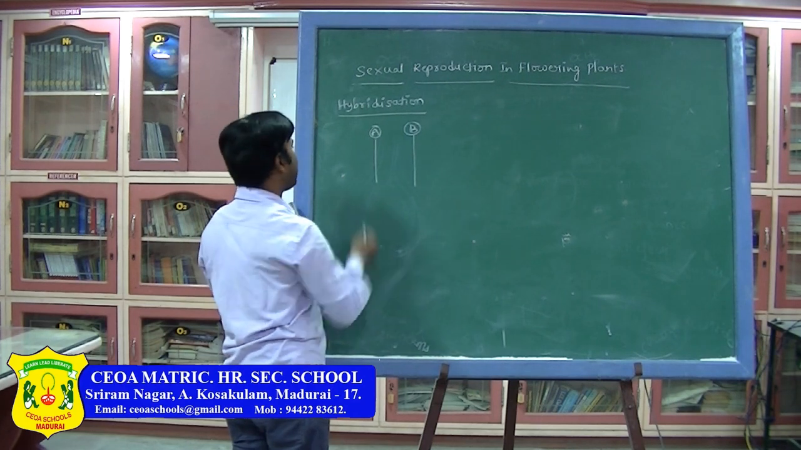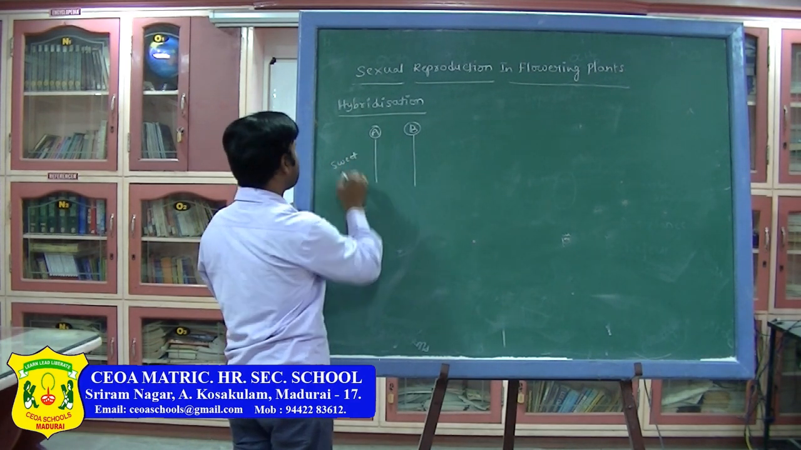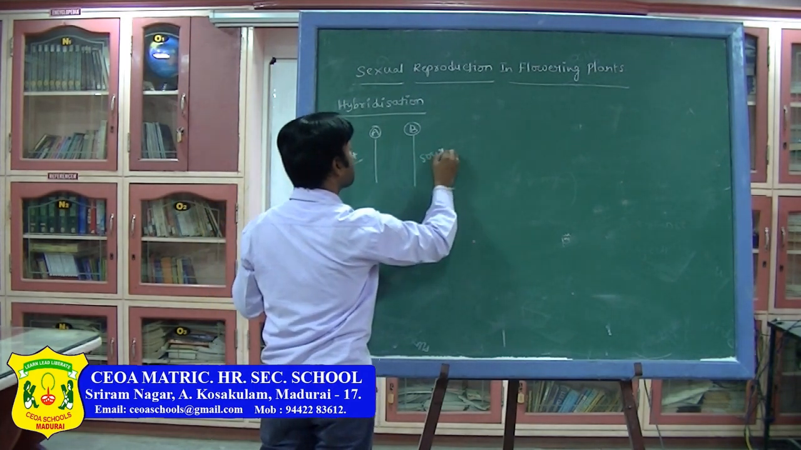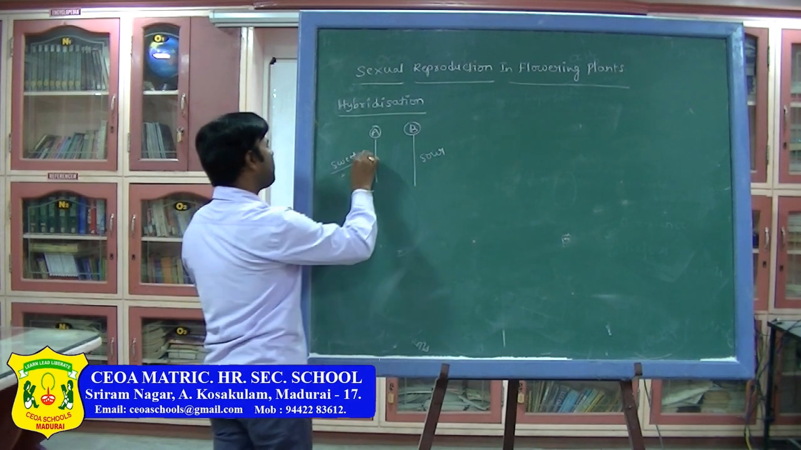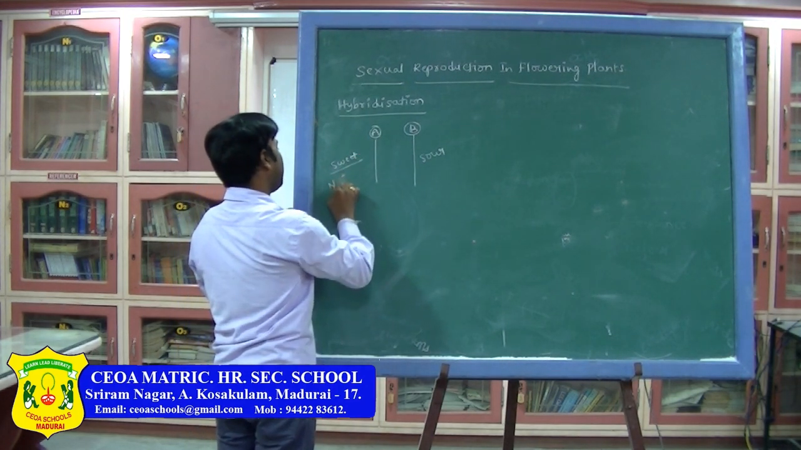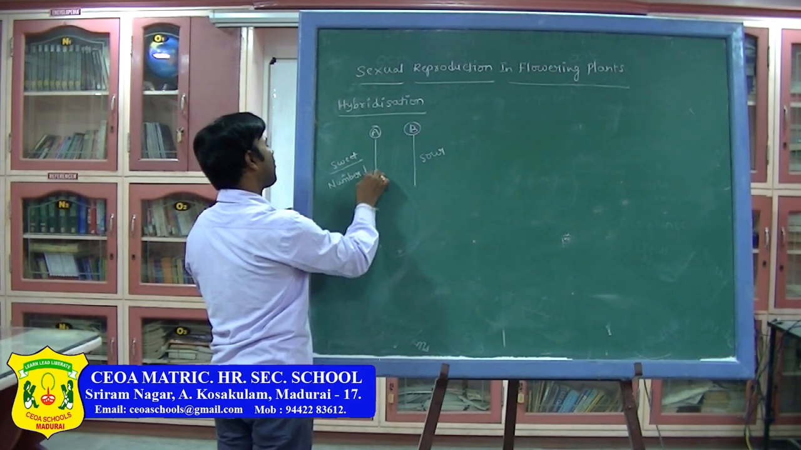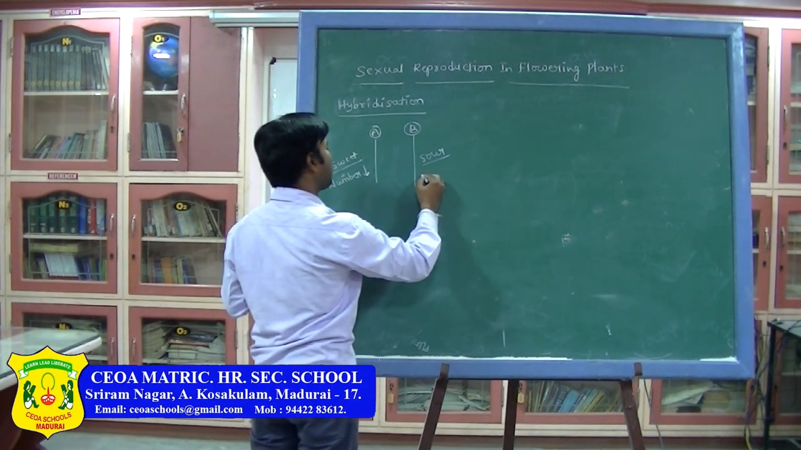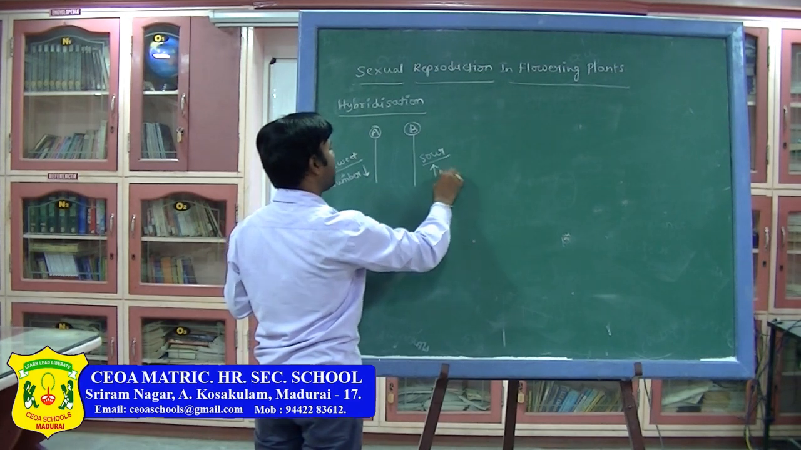If you take the mango plant, here this mango plant gives sweet fruits, but this mango plant gives sour fruits. But the number of sweet fruits it is giving is very less. It is giving fewer sweet fruits. But here, sour fruits are given, and the number of the fruits is more.